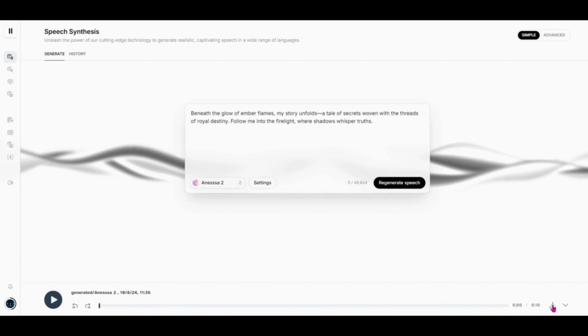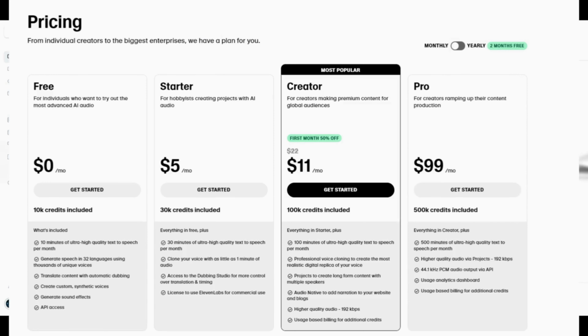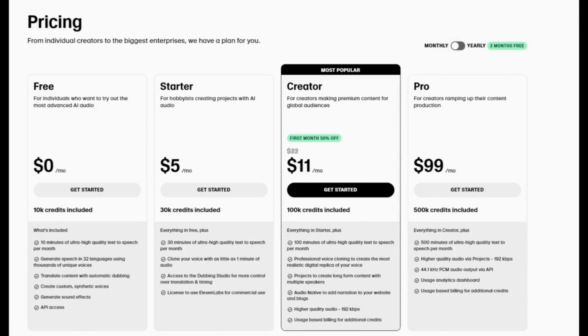Okay, and I'm going to go ahead and download that by hitting this button here. And the nice thing is plans on Elevenlabs start at $5 a month. So this is a great tool to have in your pocket if you are a creator.